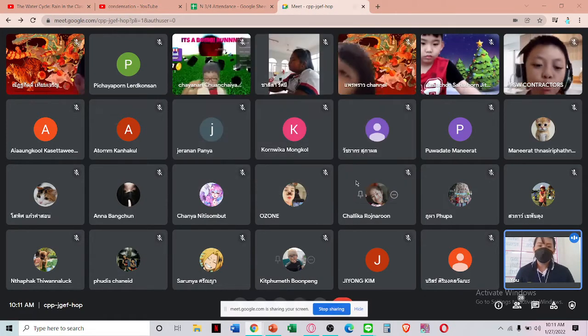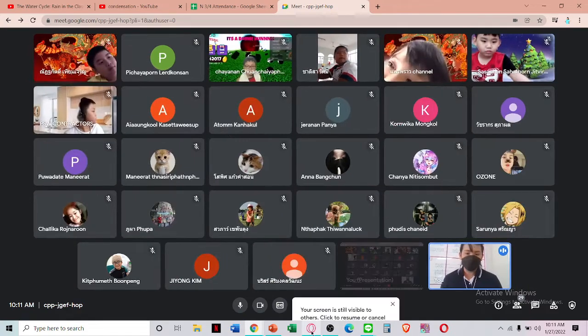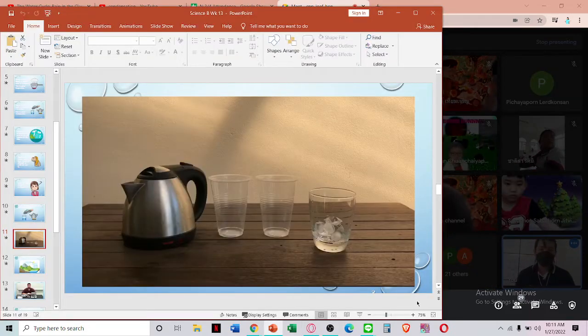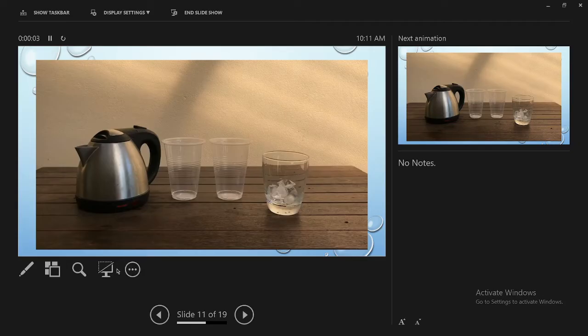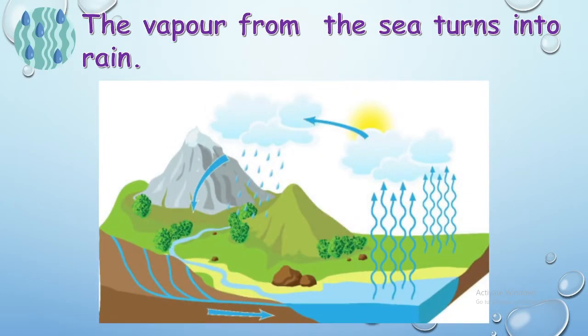Next is another example of evaporation. Where else can we see evaporation? We can see evaporation, of course, during the water cycle. The one that we know already, it's about the forming of rain or snow in the sky. How does that happen? Of course, there will be no condensation if there's no evaporation. It always starts with evaporation.